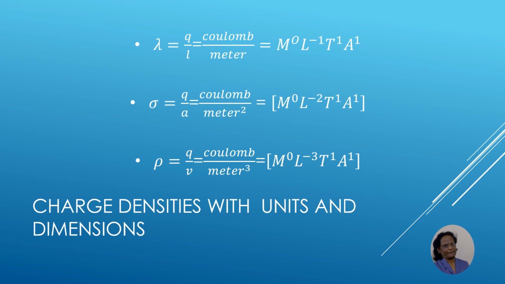Then next we have volume charge density. I have already explained to you that charges are to be uniformly distributed in a volume. So rho will be equal to Q upon V, that will be coulomb per meter cube, and its dimensional formula will become M0 L minus 3 T1 A1. All these densities we have to utilize in the next derivations which we are going to do. So they are very, very important.